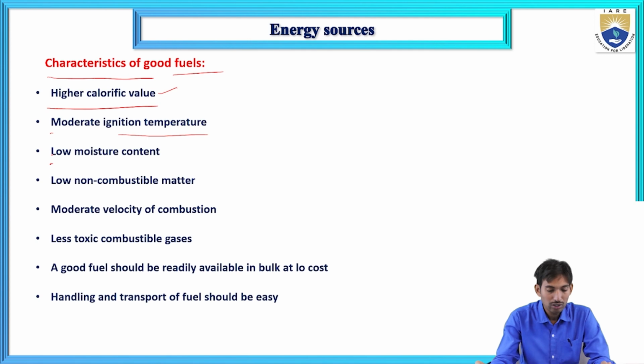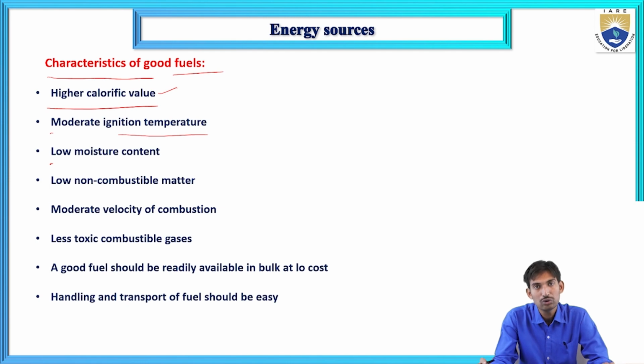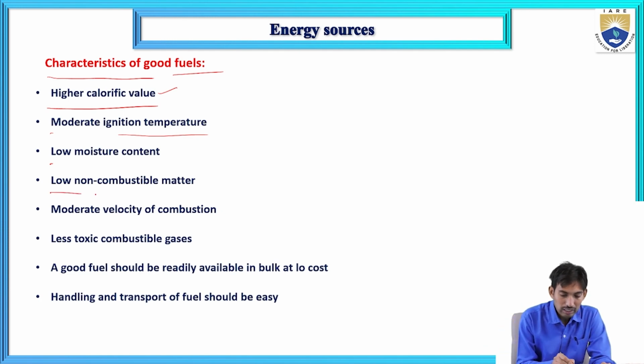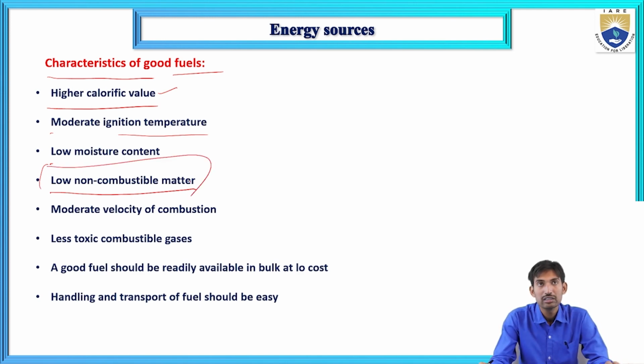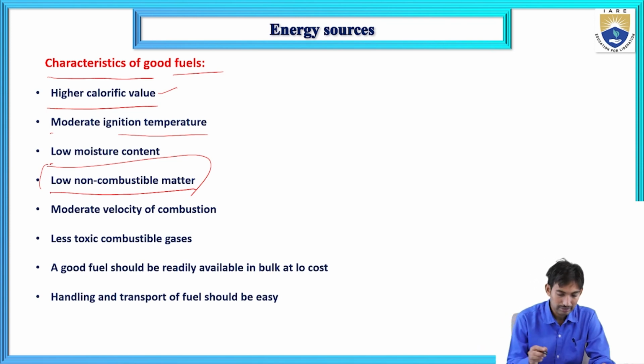The third point is low moisture content. The good fuel should contain low moisture content. The low moisture content fuel is called good fuel. Low non-combustible matter. The good fuel should contain low non-combustible matter.